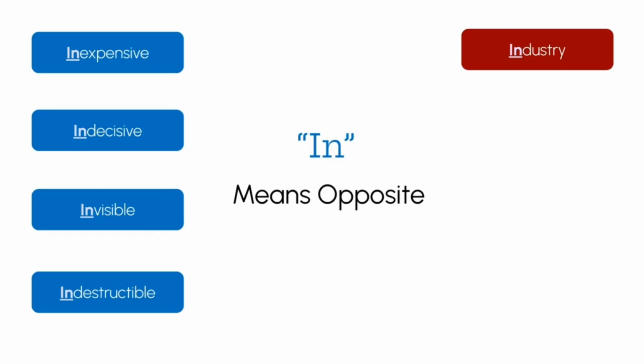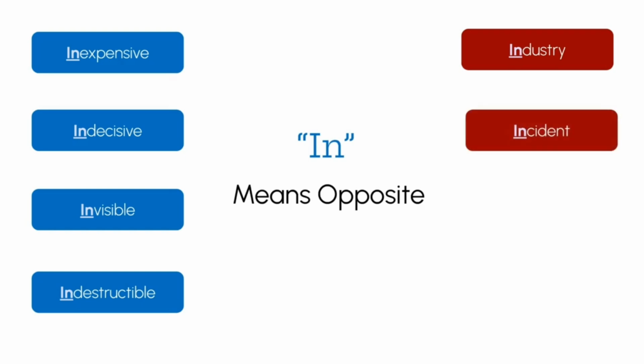Industry is a bad way to use the prefix in because it requires outside context. Incident is also a bad way to use the prefix in because incident means a certain situation that has happened.